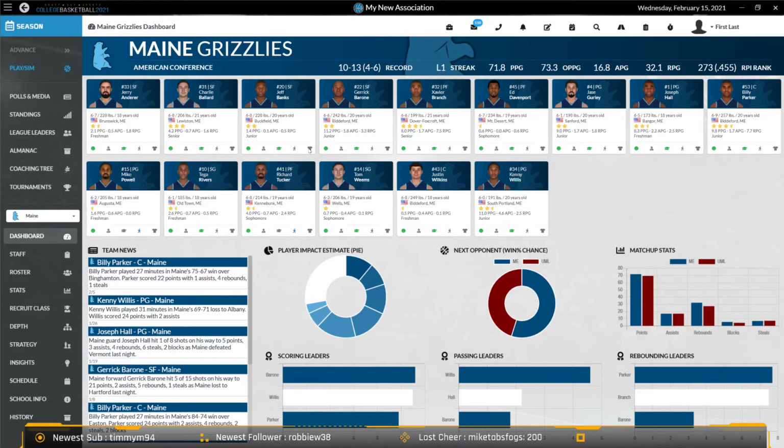So all of this information here at a glance for you, as well as your charts here for your player impact estimate, the next opponent, the win chance, and your matchup stats against your next opponent. Team news is over here, and your scoring, passing, and rebounding leaders at the bottom of the screen too. So that's a brand new look at this dashboard screen for this year. But we've got a lot of other new things to get to, so I'm going to move on.